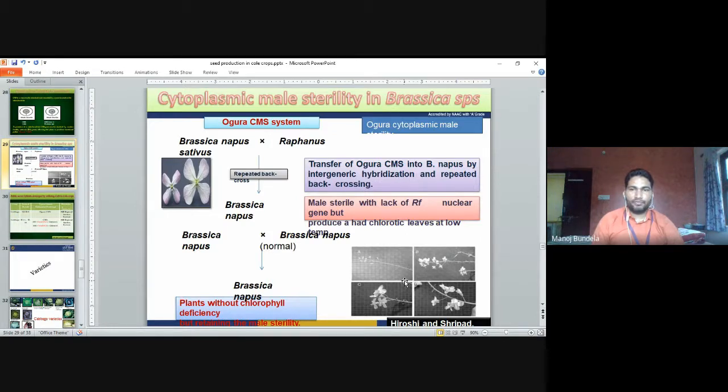The male sterile line lacks the Rf nuclear gene but produces chlorotic leaves at low temperature. So normally the Rf gene we use is from Brassica napus. Normally when we grow it, the Brassica napus will be a plant without chlorophyll deficiency but retain the male sterility. If it grows, white flowers will develop, the chlorophyll is not there, but the plant will remain male sterile.